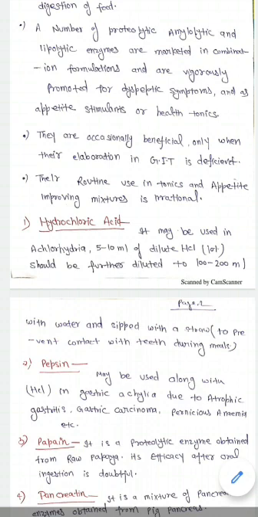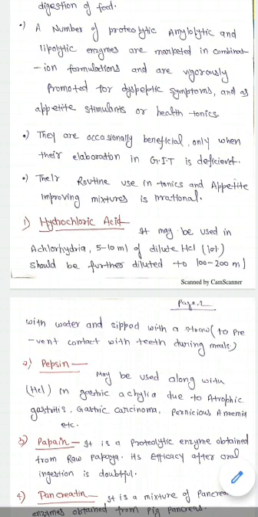We simply use 5 to 10 ml of dilute hydrochloric acid or 10% hydrochloric acid, which is further diluted to 100 to 200 ml with water, and we simply sip it. What it does is compensate the amount of hydrochloric acid in our stomach and help in digestion of food.